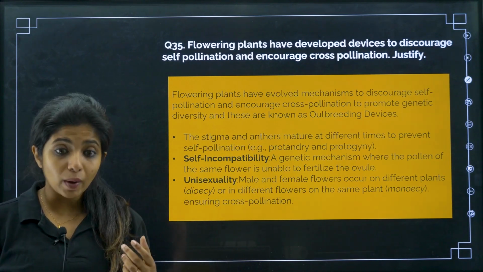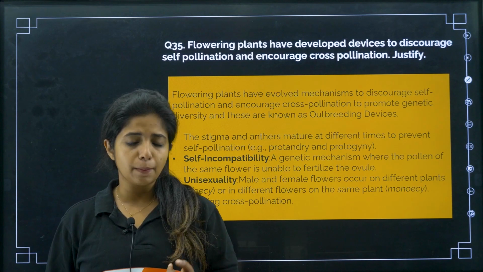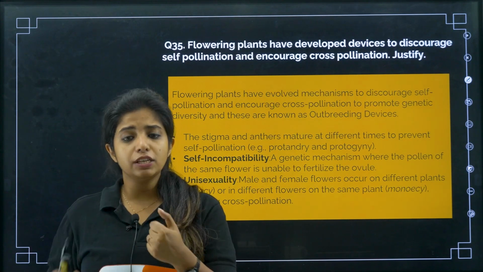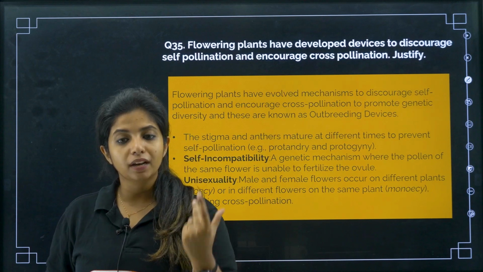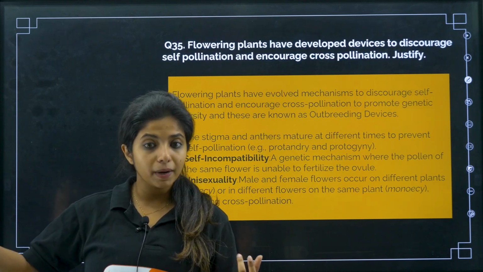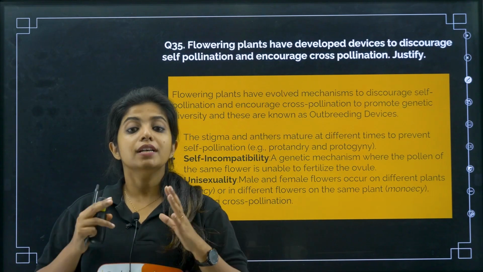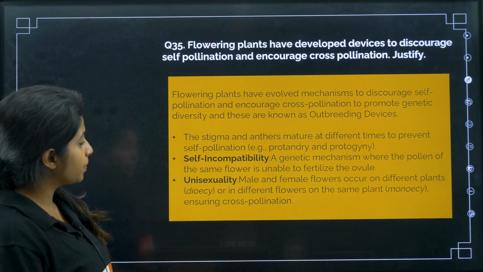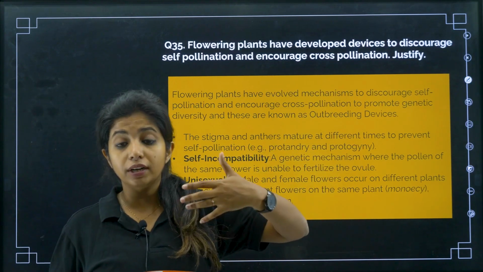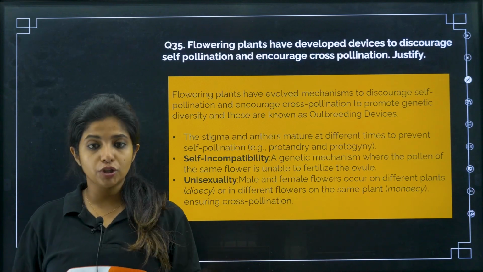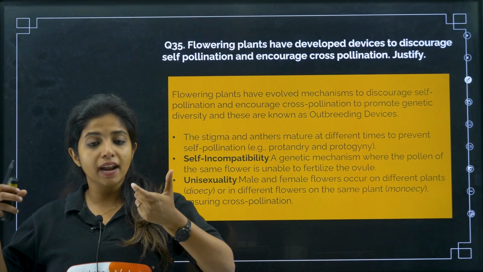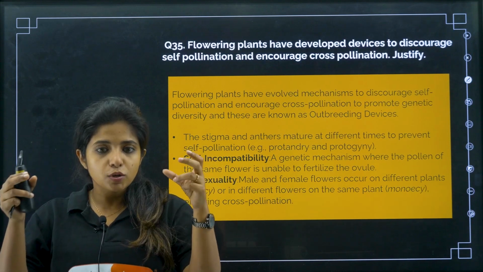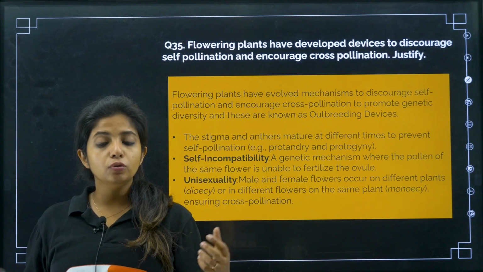Second thing is unisexuality in the flowers. If both male and female parts are in the same flower, there are high chances of them fertilizing each other. What if one flower just has the male part and another flower has just the female part? It becomes a lot easier for cross-fertilization to happen, and self-fertilization not to happen. Now the stigma and the anthers may mature at different times to prevent self-pollination. Stigma receptivity and anther dehiscence might be at different times, so obviously they would not be able to do self-pollination.